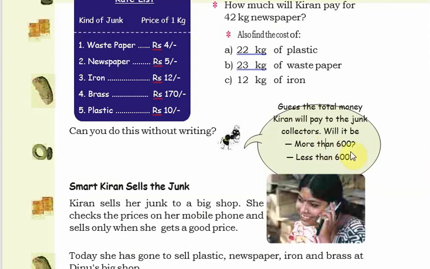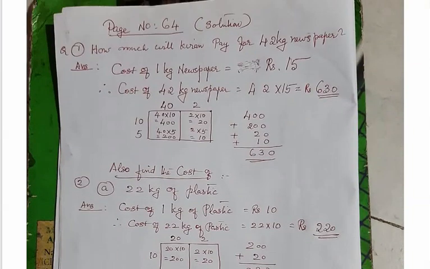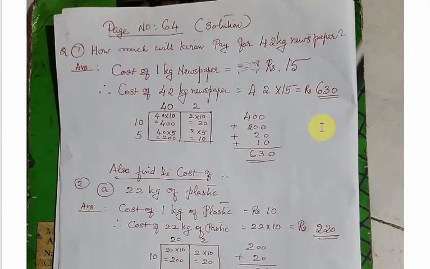So students, today I had done this calculation. This calculation, copy in your notebook. The direct answer you can write in the textbook, but calculation is very important, and that also without direct multiplication, we will do the easy method, so it is better to copy in your notebook. I had also written the page number, so in your notebook when you write the lesson's name, index column, and page number 64 solution, like that you can do it.